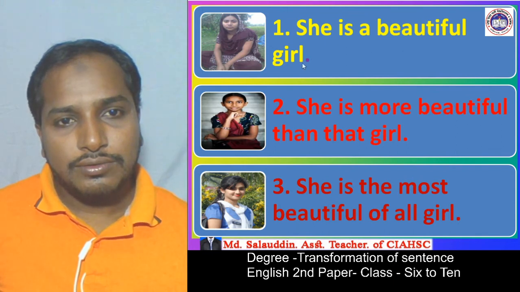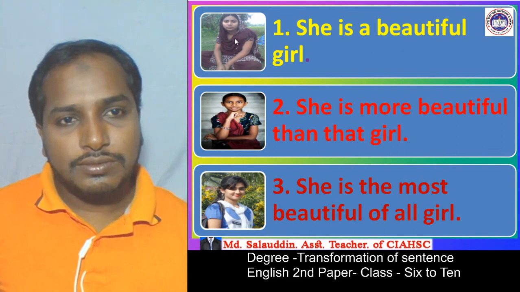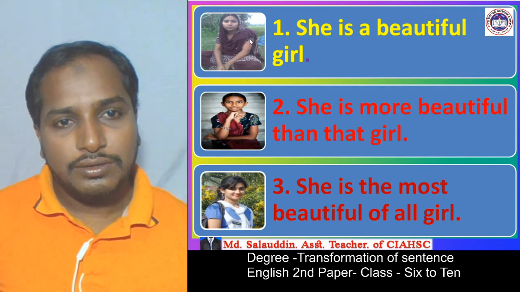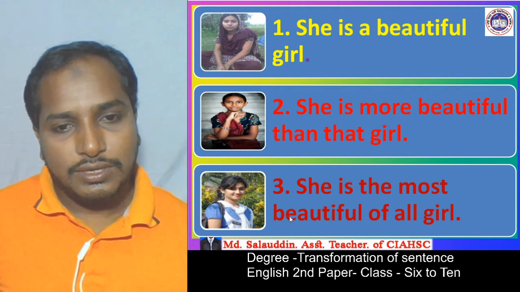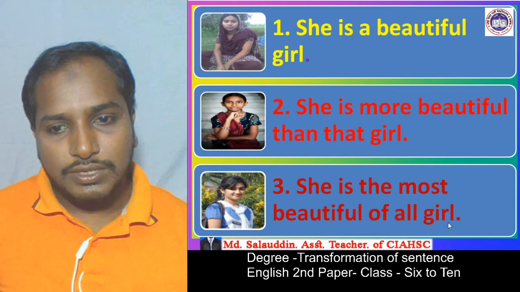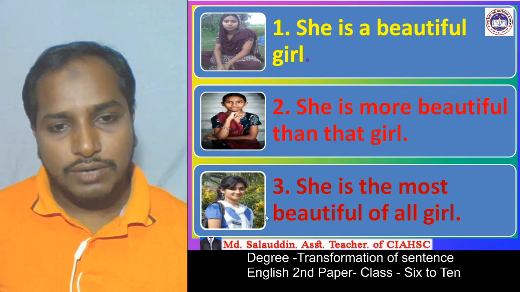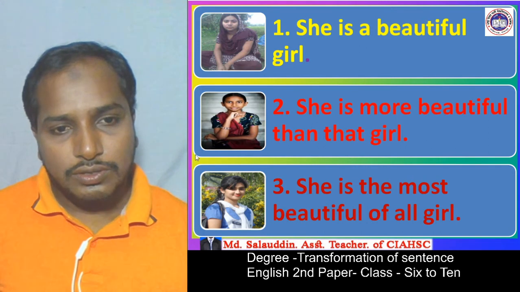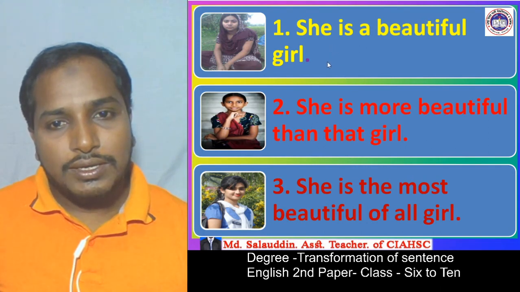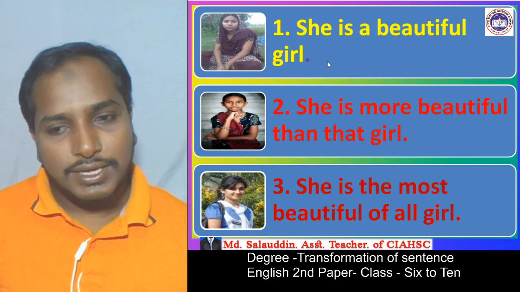Here we see in the first sentence we do not compare with others, but in the second sentence we compare between two persons. And thirdly we see she is the most beautiful of all girls. Here we compare with all. So we can understand comparison is of three kinds.